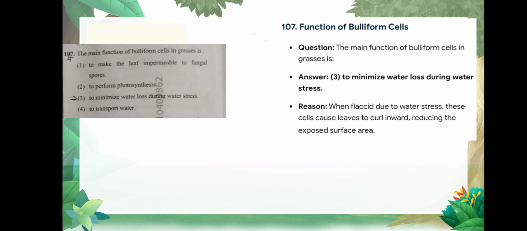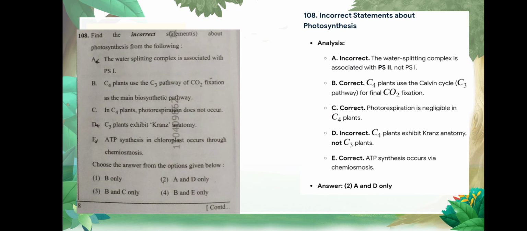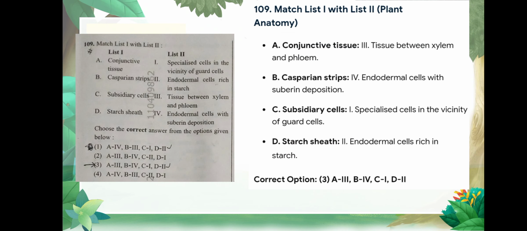Question number 107 is what is the function of bulliform cells? Correct option is option number 3, to minimize water loss during water stress. Question number 108 is find the incorrect statement about photosynthesis from the following. Correct option is option number 2, A and D only. Question number 109 is match list 1 and 2. Correct option is 3. Conjunctive tissue: tissue between xylem and phloem is known as conjunctive tissue. Casparian strip is in endodermal cells and suberin deposit, and so on.